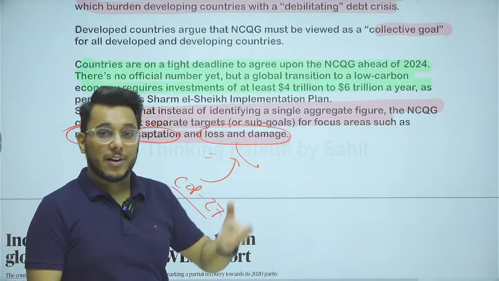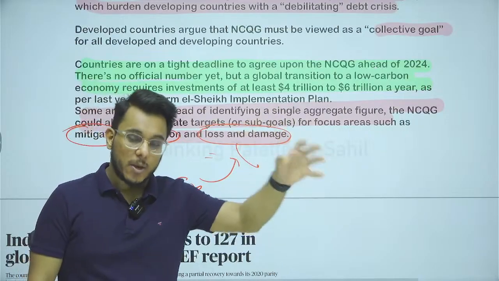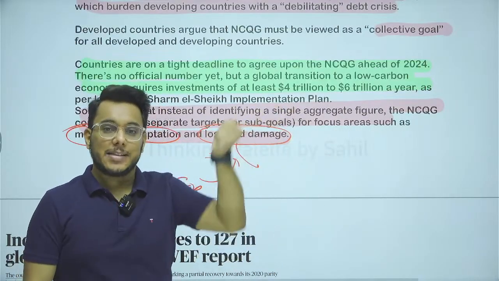So the loss and damage fund is to compensate for the actual damages that will come to countries because of climate change, because of the sea level rise that will happen.